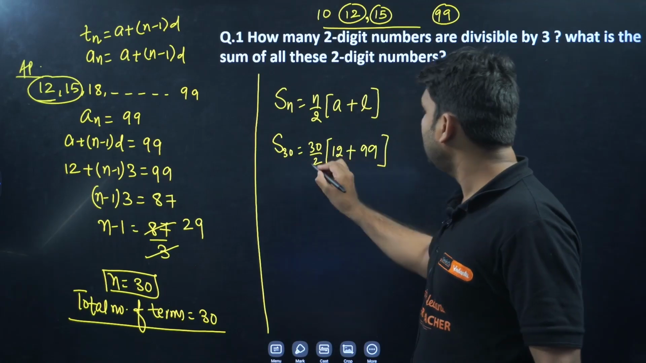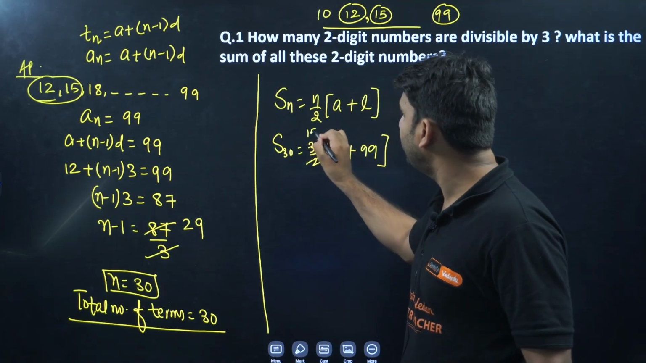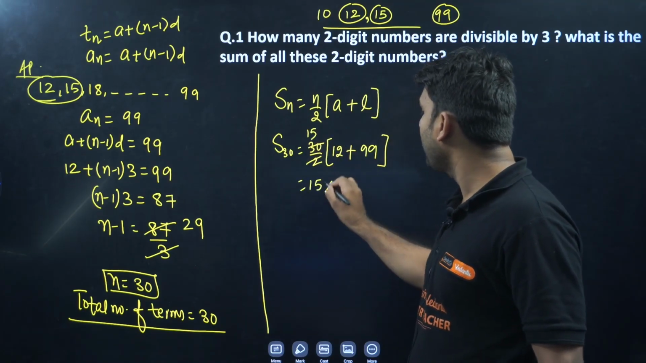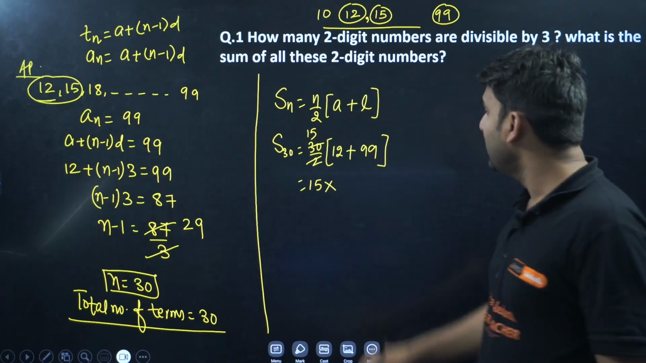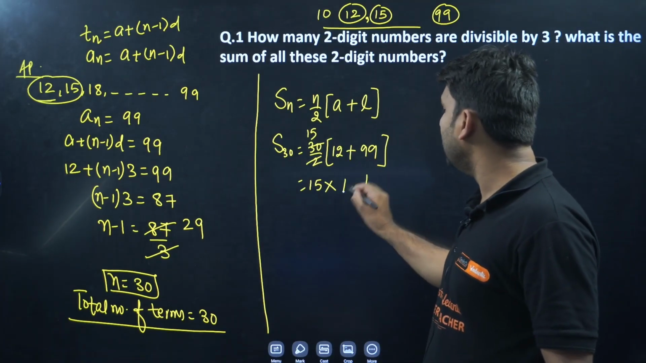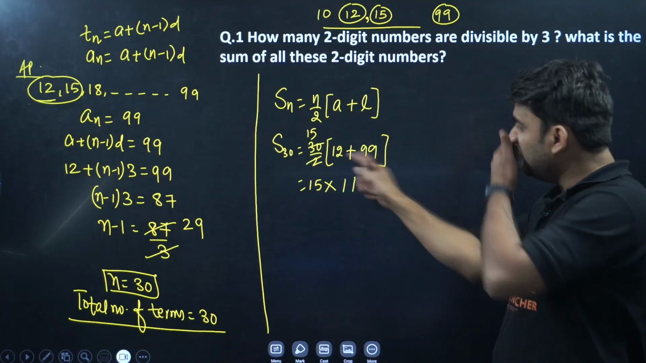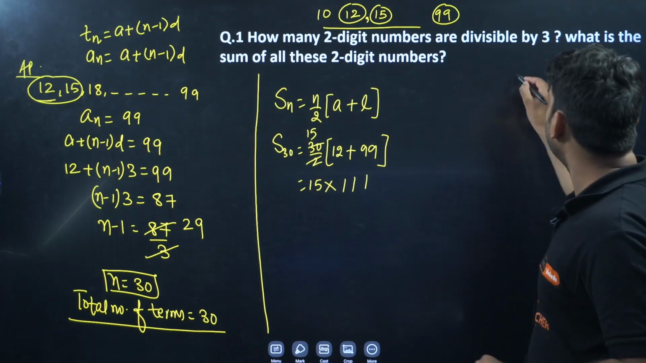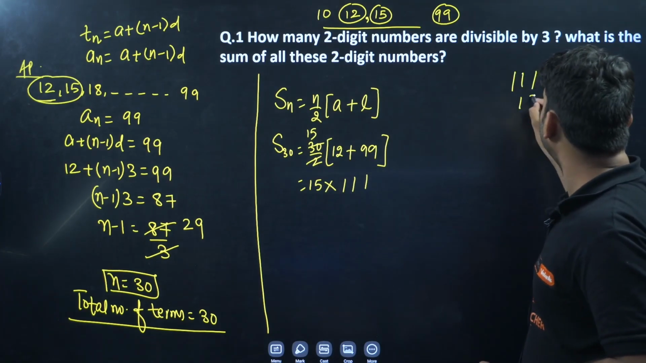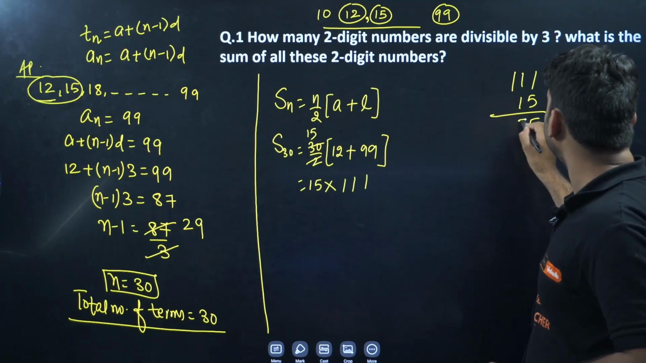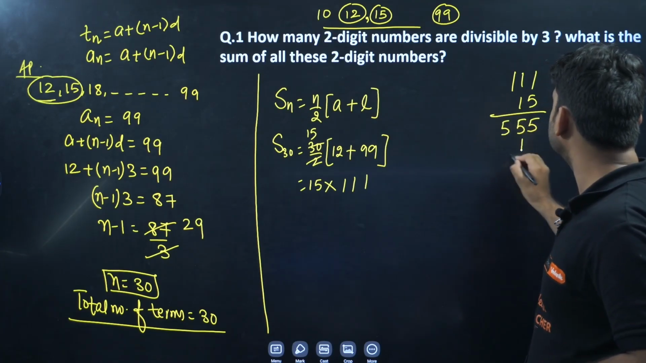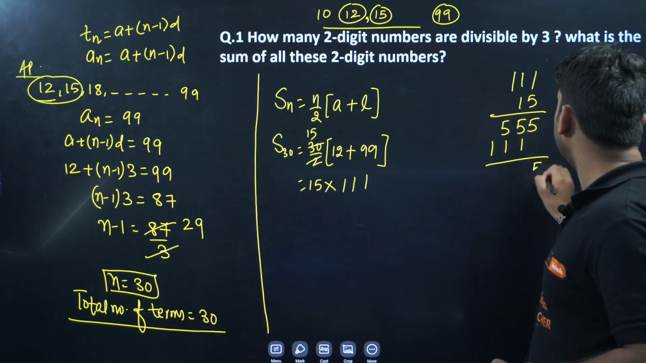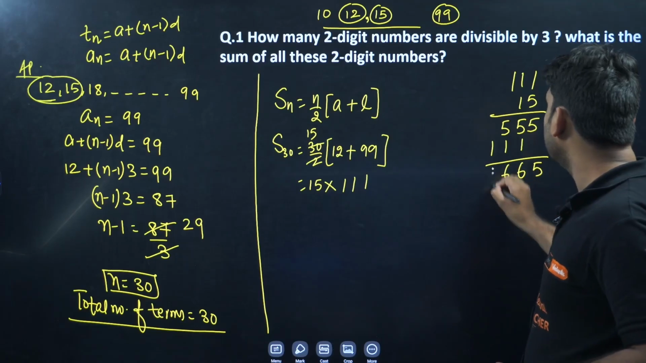30 can be cancelled by 2, 15 times, so this is 15 into (99 plus 12). 99 plus 12 will be 111. Now multiply 111 by 15. 5 times 1 is 5, 5 times 1 is 5, 5 times 1 is 5, and 1 times 15 is 15, so we have 5, 5 plus 1 is 6, 5 plus 1 is 6, and this is 1.